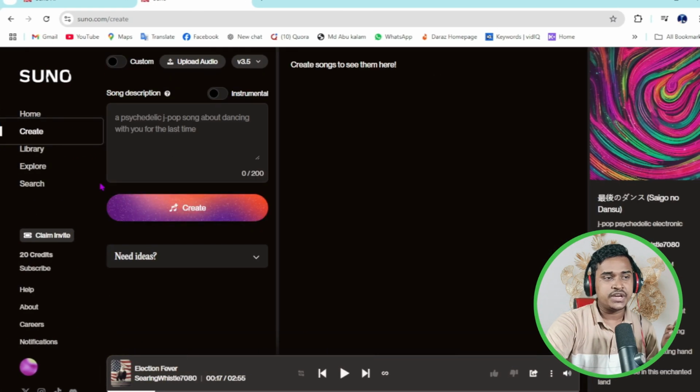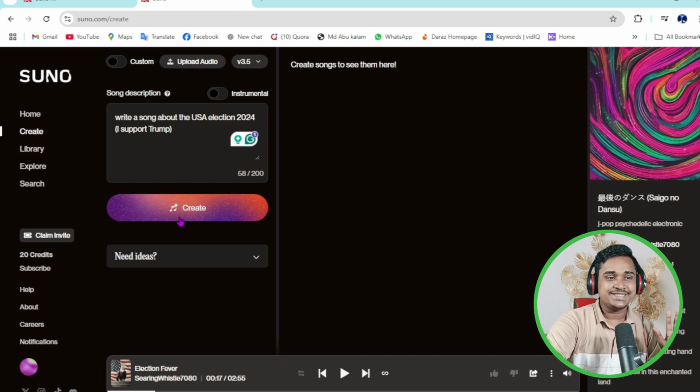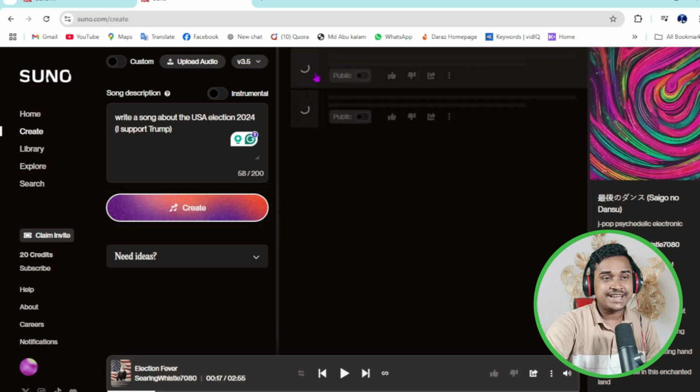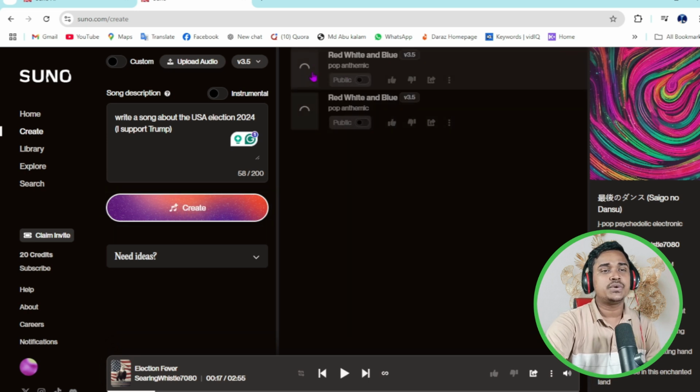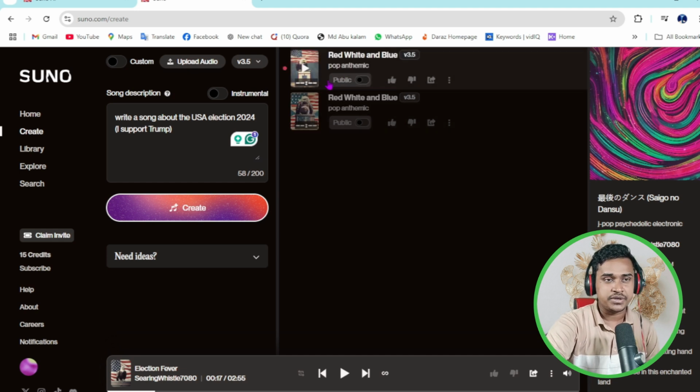Then you need to log in here with Gmail, then just click on create, then paste your prompt. Write a song about the USA election 2024. I support Trump. Just I click enter the create. Now this AI tool creates two songs, maybe it's exclusively for me.